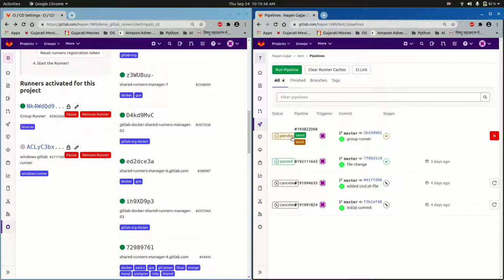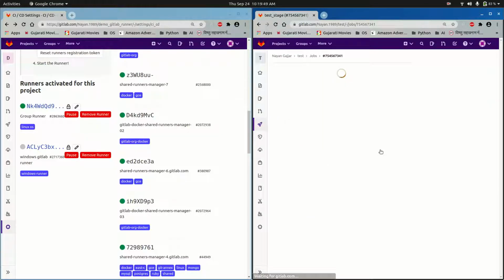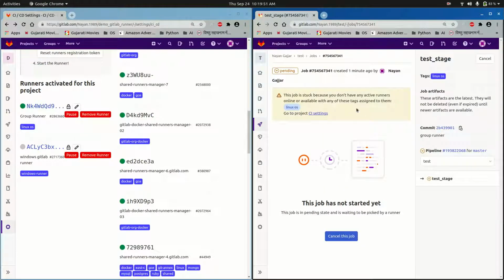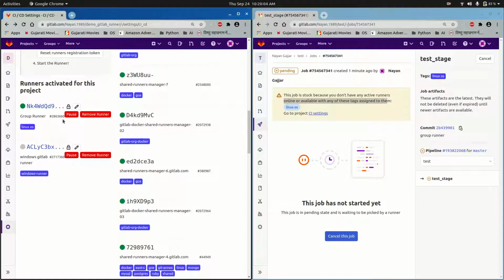Over here you can see that the status is pending, and if I click on this stages column, this test_stage job, you can see the warning that this job is stuck because you don't have any active runners online or available with any of these tags assigned to them: Linux OS. So this Linux OS tag you can see over here, over here.